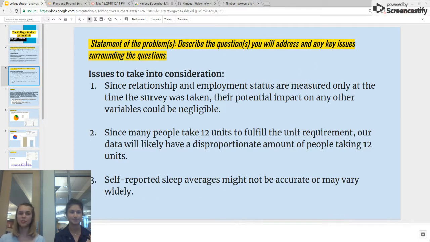So for the issues that we needed to take into consideration for our variables, first of all, since relationship and employment status are measured only at the time the survey was taken, their potential impact on any other variables in the survey could be negligible. Second of all, since many people take 12 units to fulfill the unit requirement, our data will likely have a disproportionate amount of people taking 12 units. And third, self-reported sleep averages might not be accurate or may vary widely.